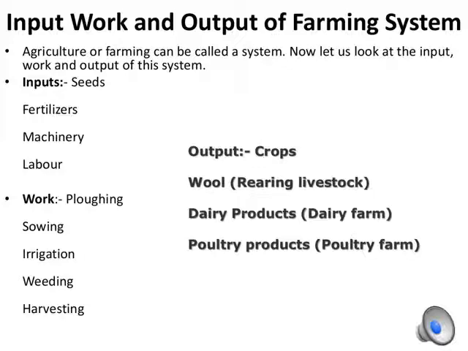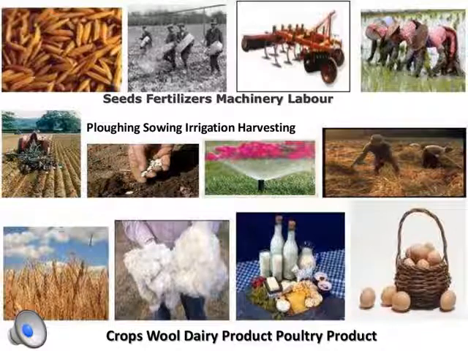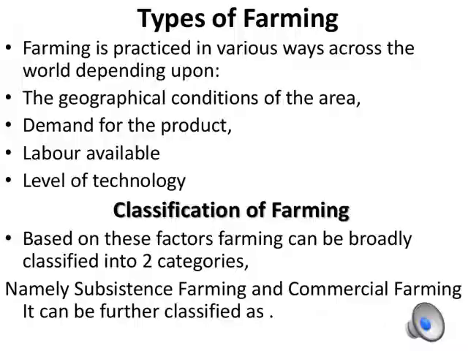Now, what is the output which has been obtained? Output is the end product, including crops, wool, dairy, and poultry products. Now with the help of this image, the whole farm system will be very clear to all of you. See, the input, process and output have been clearly explained in these images, and you will get to know what the inputs are, what the processing unit is and what the output unit is in order to get the finished product.